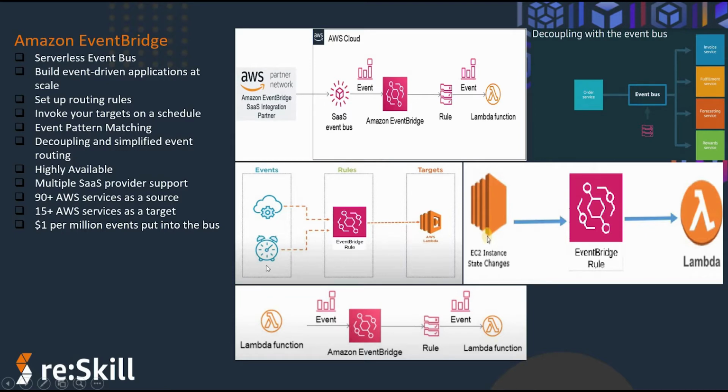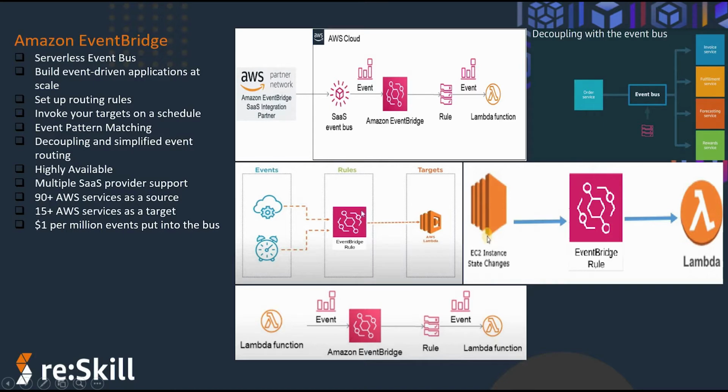Say, for example, we want to run a particular AWS service at a particular time, say every 1 hour, every 1 minute, or daily once. That kind of cron job-like scheduling is possible by using Amazon EventBridge scheduling.